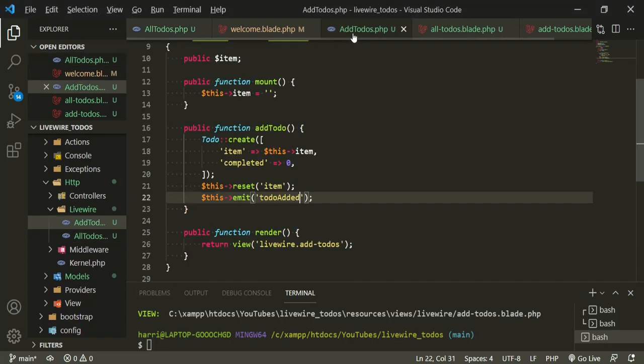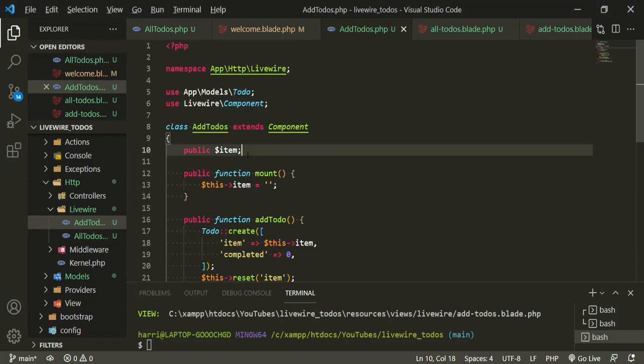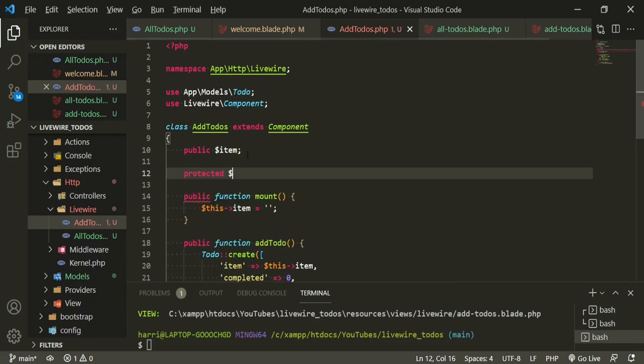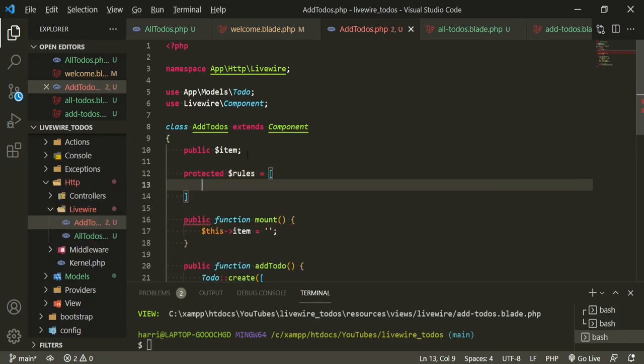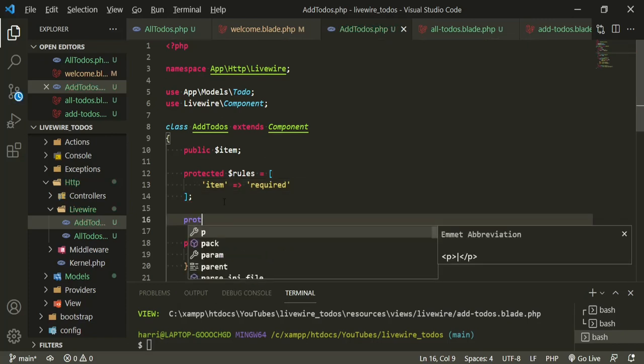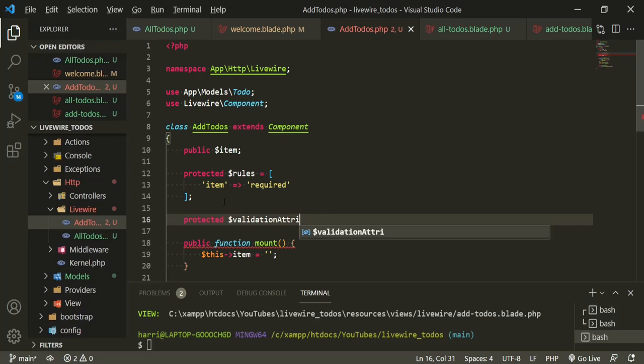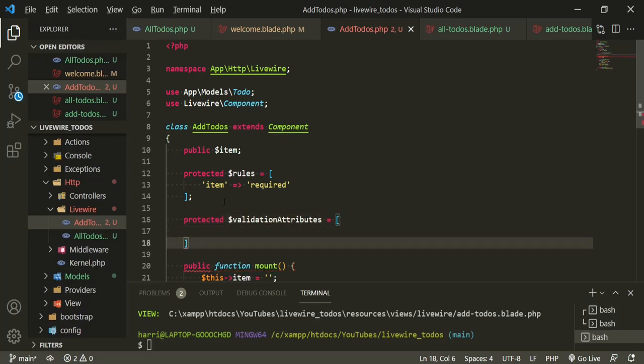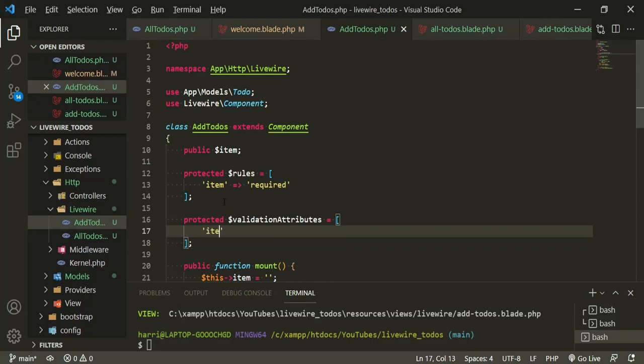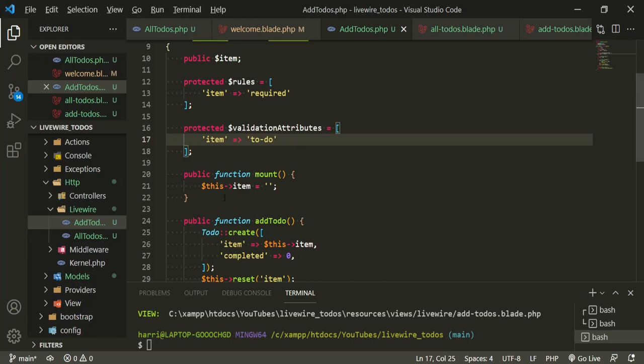Okay, so let's go back to the add to-dos component, and then we are going to call protected rules equal, just like Laravel. All that this is is Laravel. I keep saying body, it's item equals, and then we'll just say required. Nothing too fancy. We just want to make sure it's not empty. And then we're going to do another protected, we're going to give it validation attributes. And this is basically where we can just customize the message. Item equals to-do.